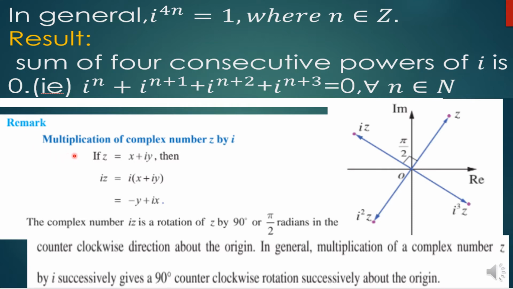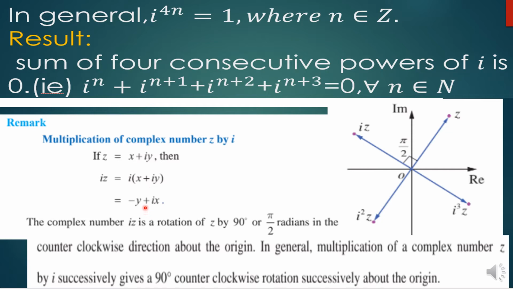Remark: multiplication of a complex number z by i. Take the complex number z is equal to x plus iy and multiply this by i. So i into x plus iy. Take this i inside, it will be ix. i square, its value is minus 1, so minus y you'll get.